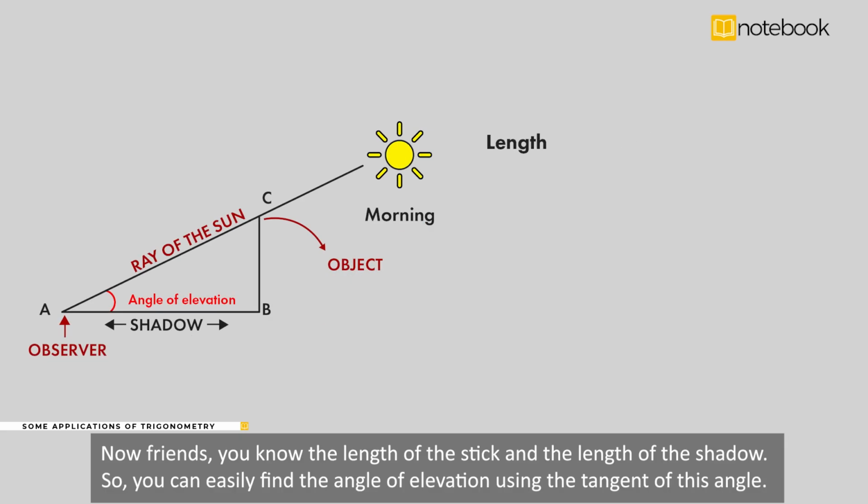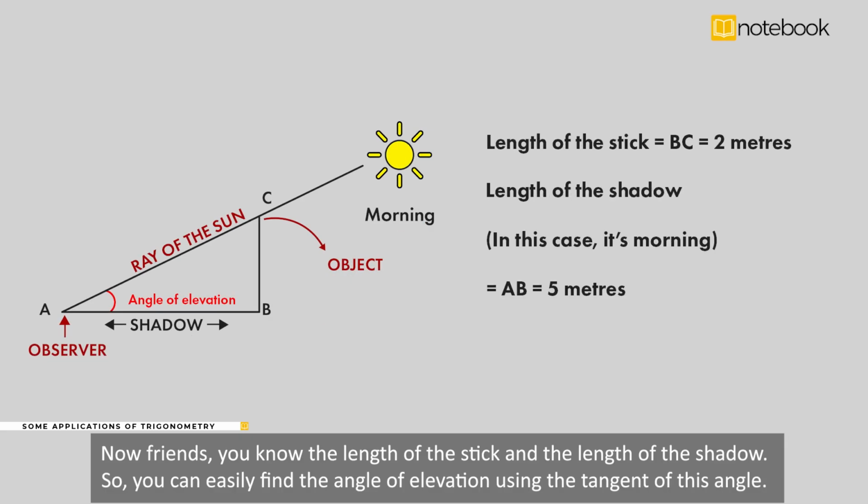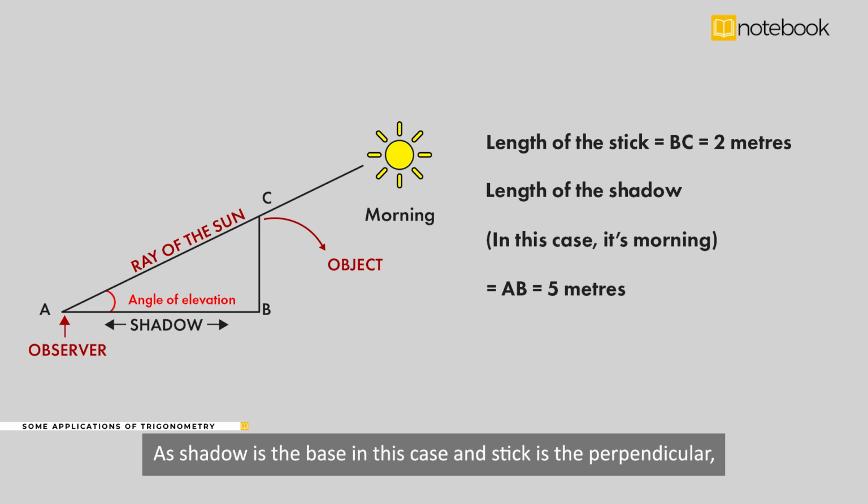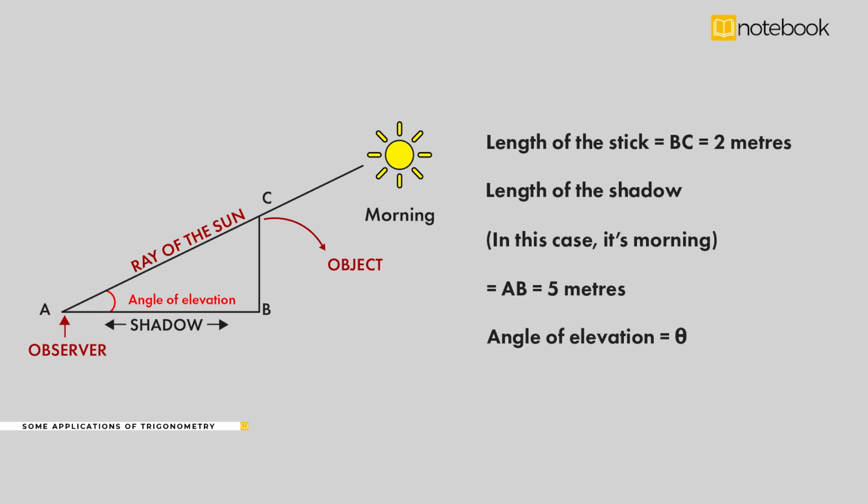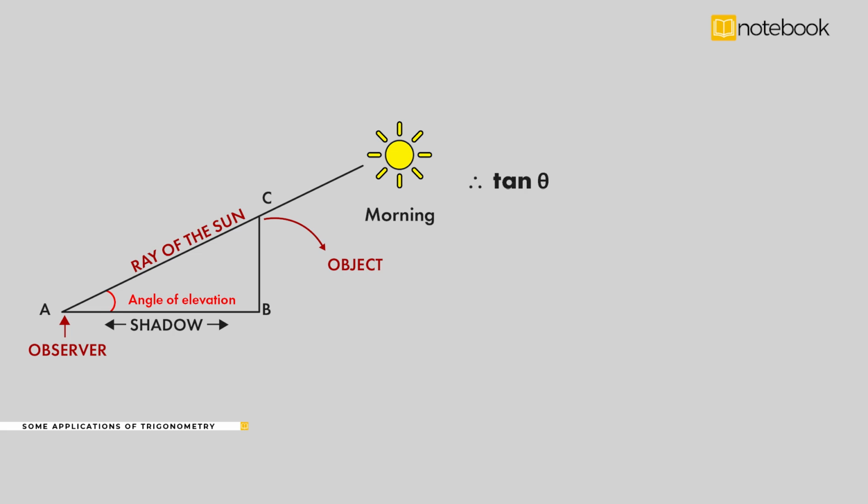Now, friends, you know the length of the stick and the length of the shadow. So you can easily find the angle of elevation using the tangent of this angle. The shadow is the base in this case and the stick is perpendicular. Therefore, tangent of the angle of elevation is length of the stick divided by the length of the shadow, which is equal to BC upon AB, which is 2 by 5.